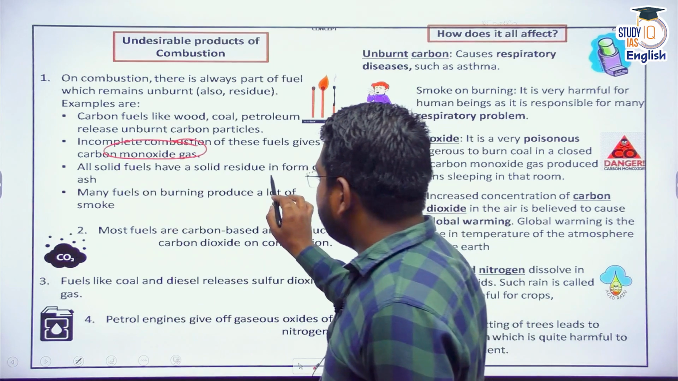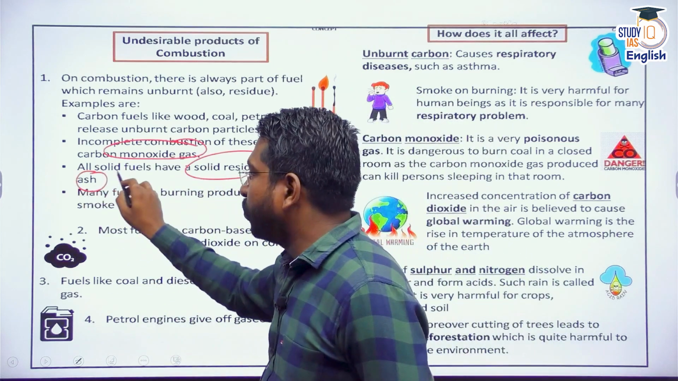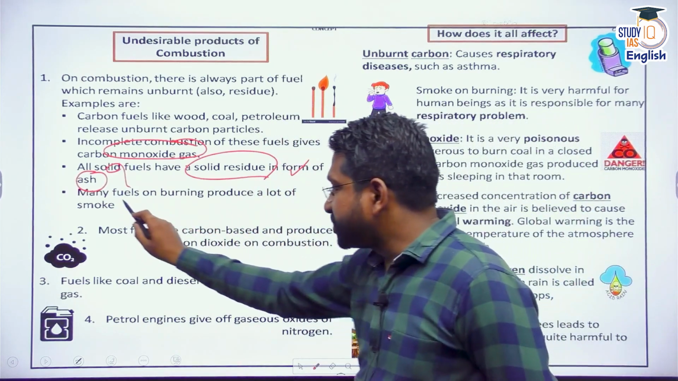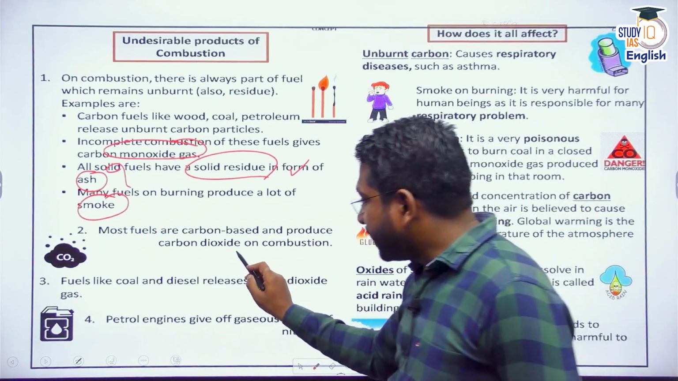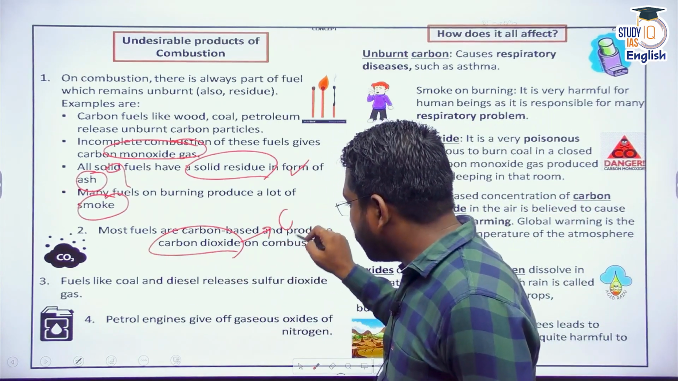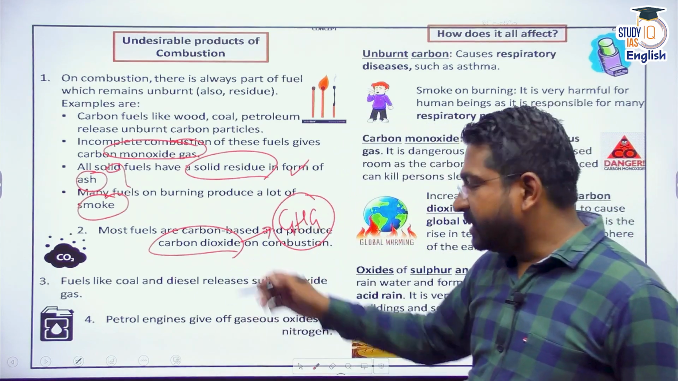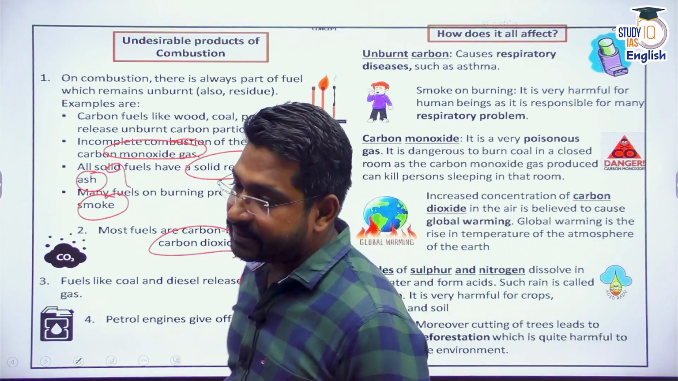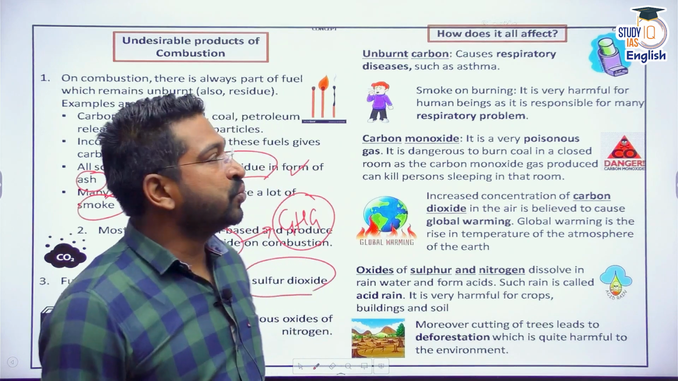Solid fuels leave a lot of solid residue in the form of ash. Now what do I do with that ash? How do I handle that ash? If I burn other fuels, smoke is produced. Even if there is complete combustion, carbon dioxide is produced. Carbon dioxide is a greenhouse gas. If I burn fuels like coal and diesel, sulfur dioxide is released because they contain a lot of sulfur. Unburnt carbon as soot leads to global warming.